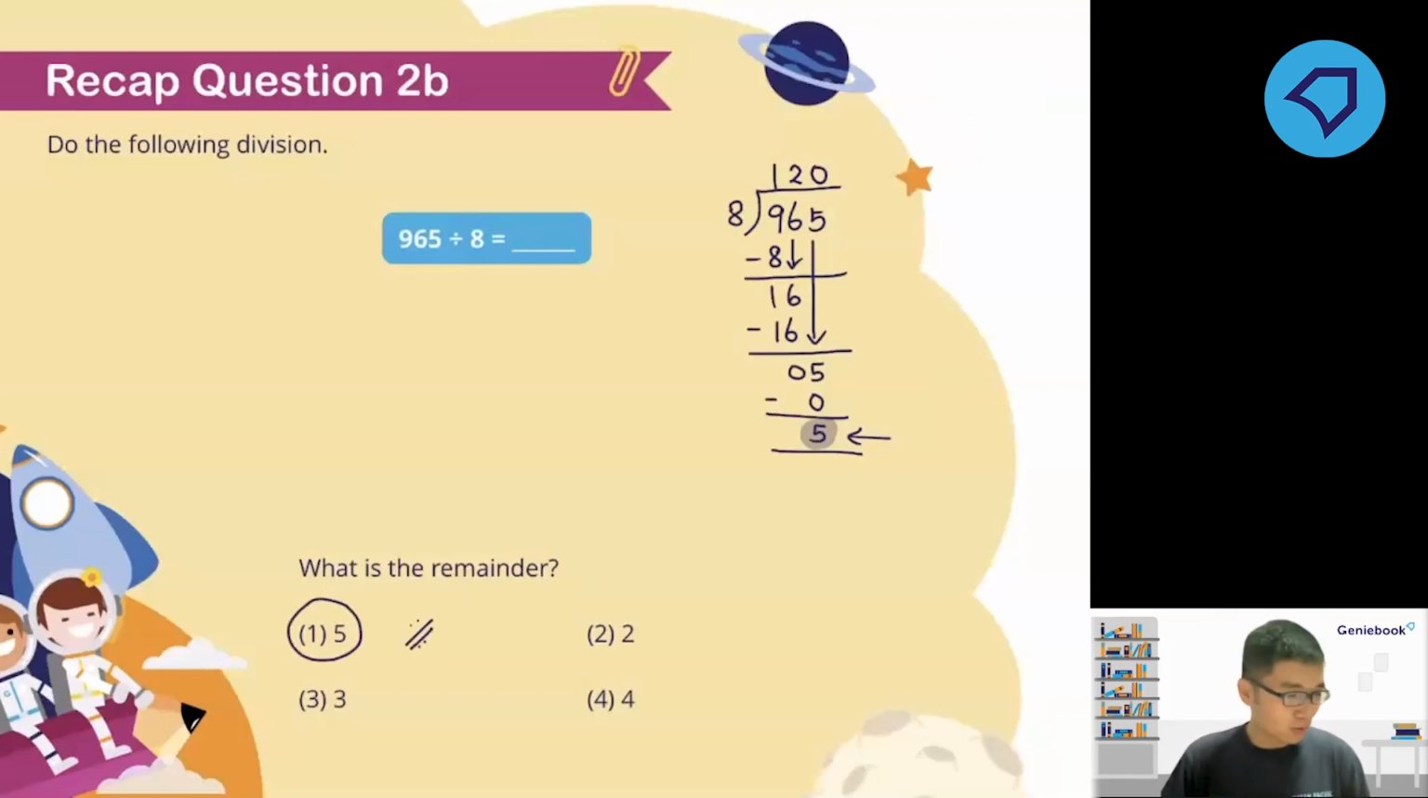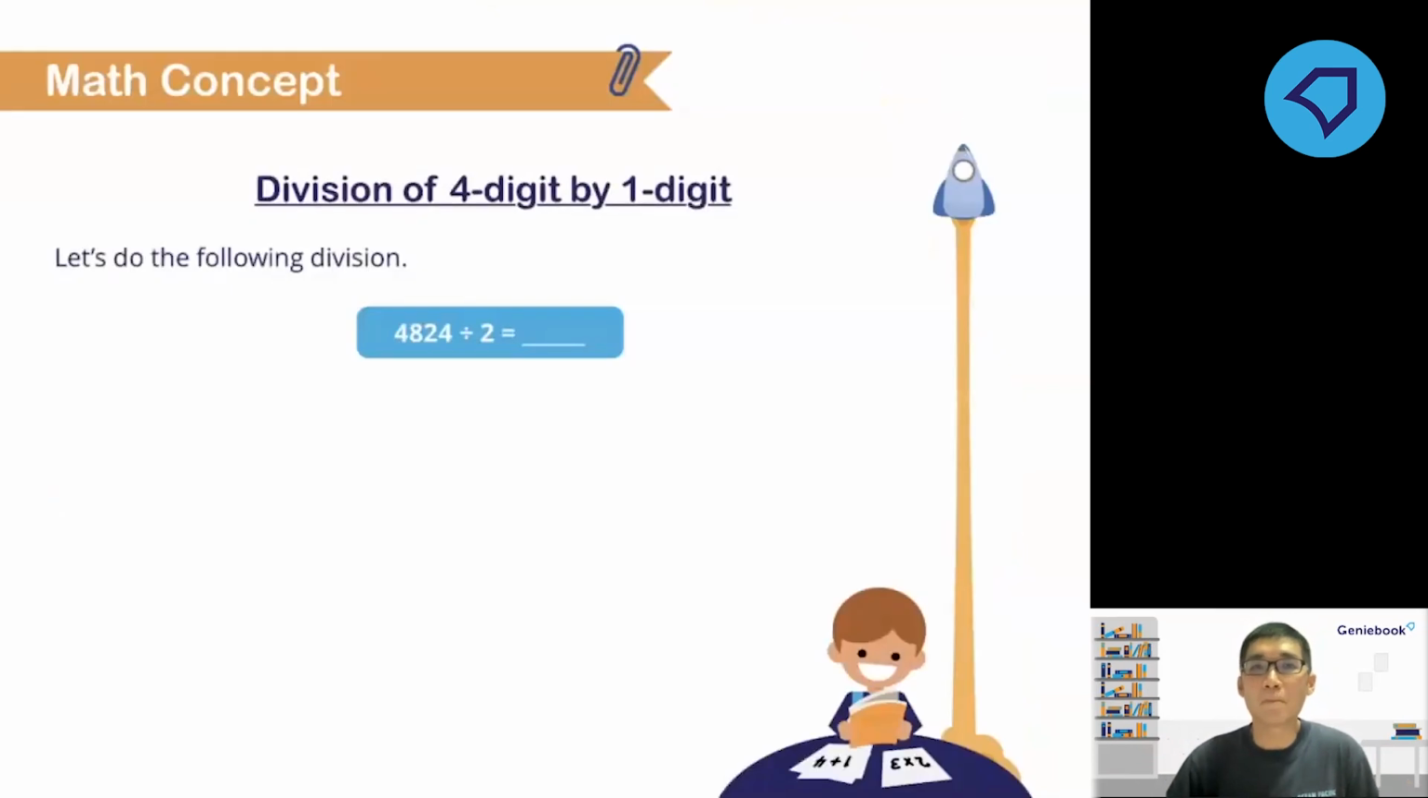Now let's go on to the next part of today's lesson. All these are just recap. We are just recapping what you learned in P3 last year of division of a 3-digit number by a 1-digit number. So let's take a look at division of a 4-digit number by a 1-digit number. This is what you're going to learn in P4 this year. So no difference in the method.